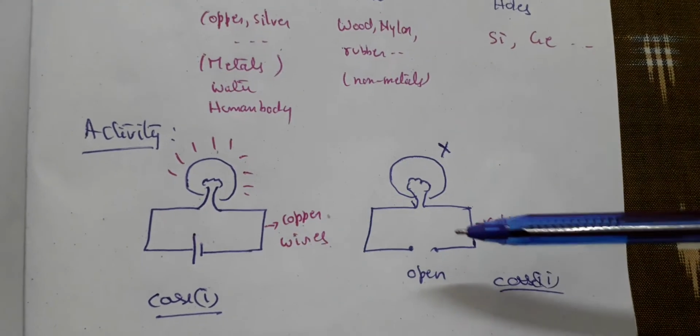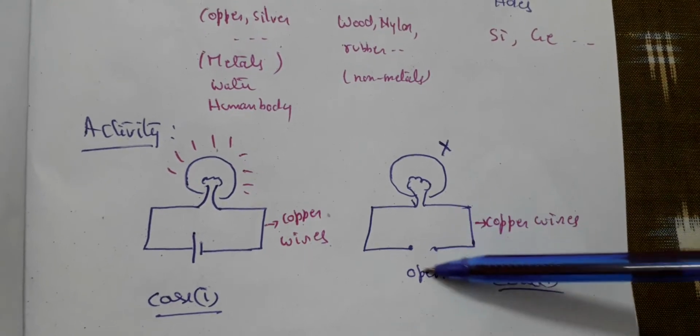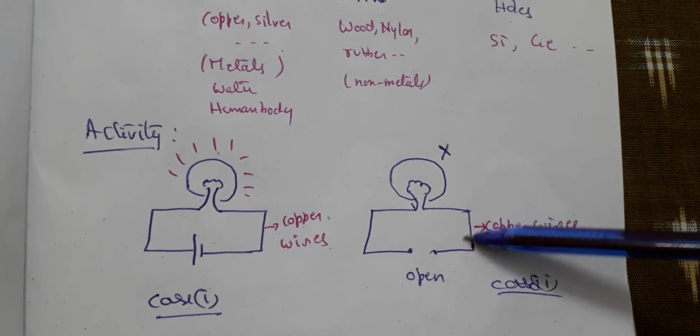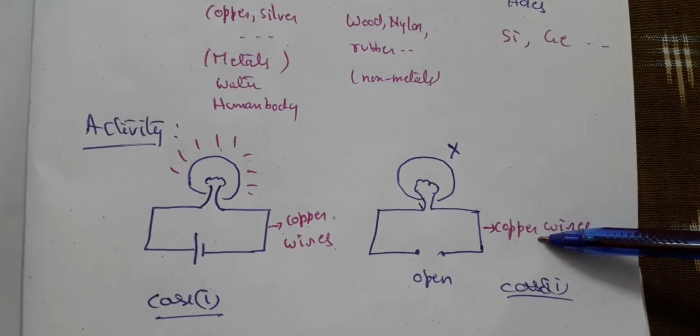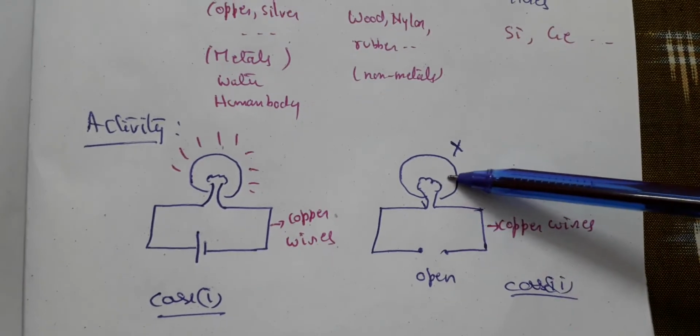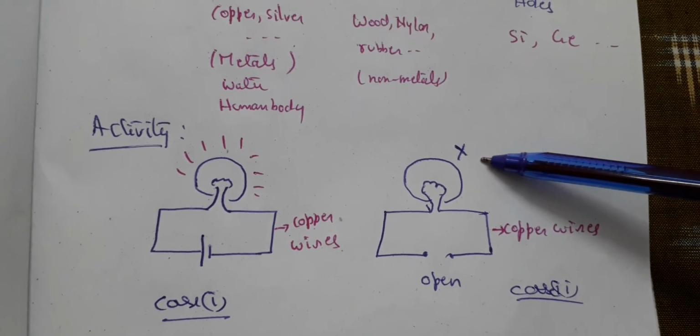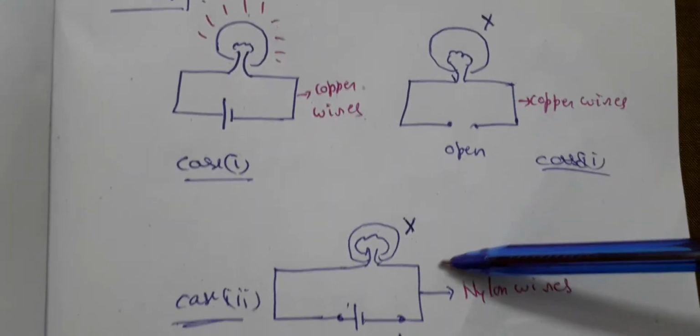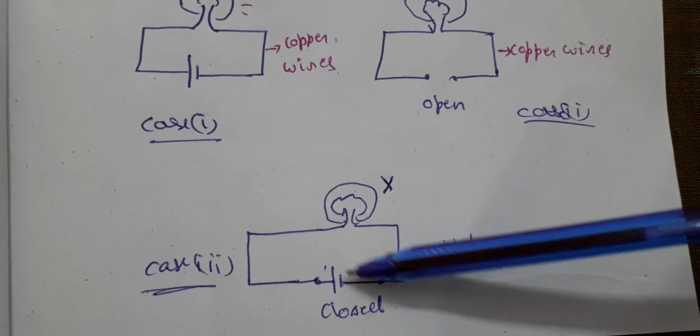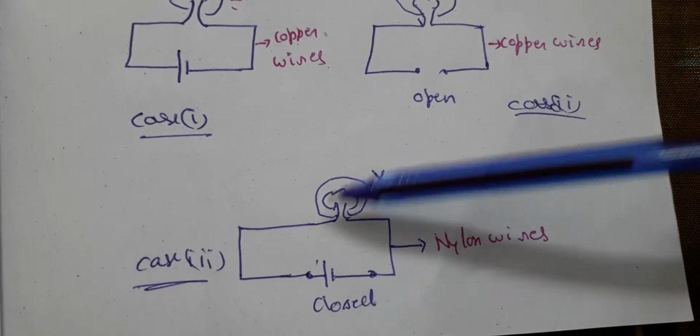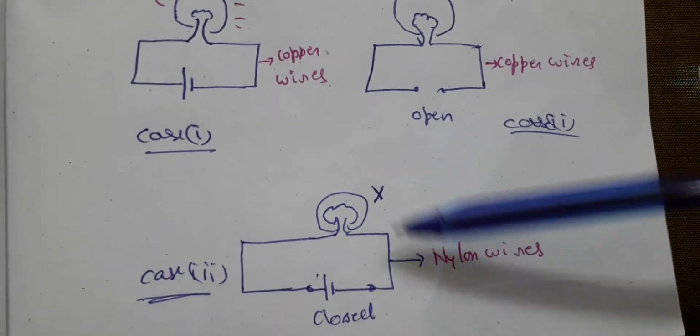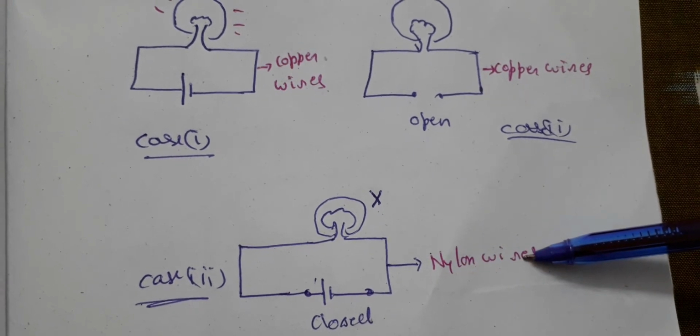Now let us see case 2. Here there is no battery connected. Of course, the connecting wires are copper wires, which are good conductors, and now you can see that the bulb is not glowing. Now if you see case 3, there is a battery and still the bulb is not glowing, and here the connecting wires are nylon wires.